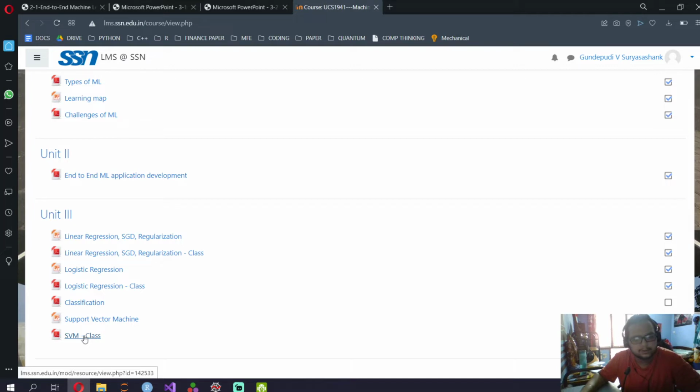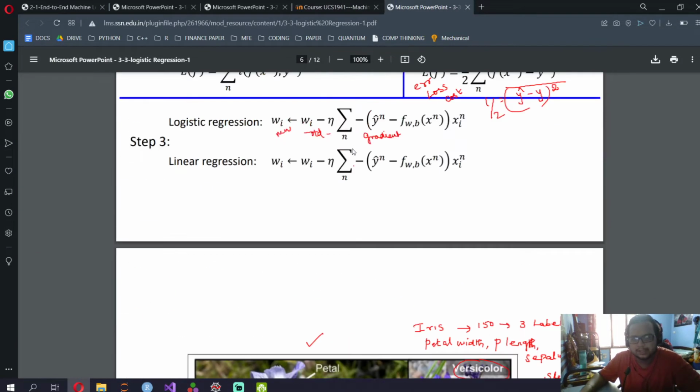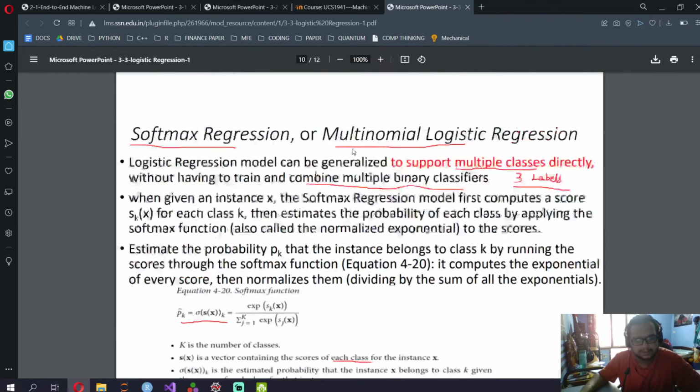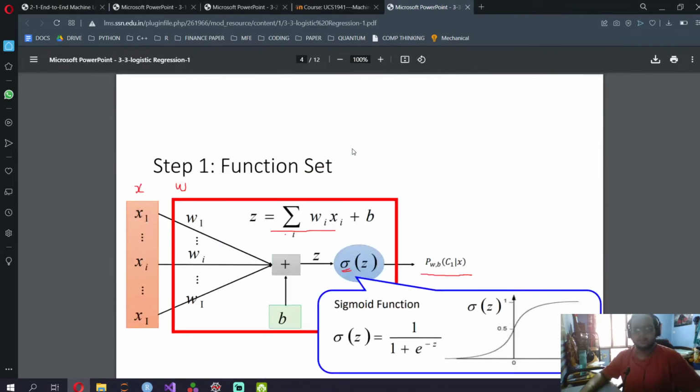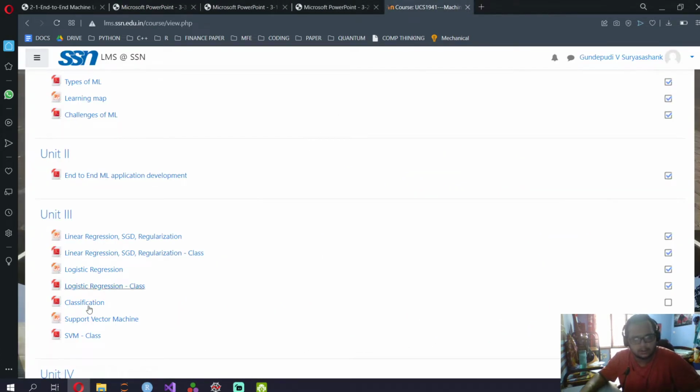So I'll be going through end-to-end, linear regression, classification. Let me just see what is there in logistic regression once. Okay, it's around 12 slides and it's basically about the sigmoid function by itself. That's it. So I guess I can go through this one also. So we can go through the logistic regression function also. So let's just put this over here. Okay, cool. So we'll go through four of these. Everything except for SVM we'll be going through.